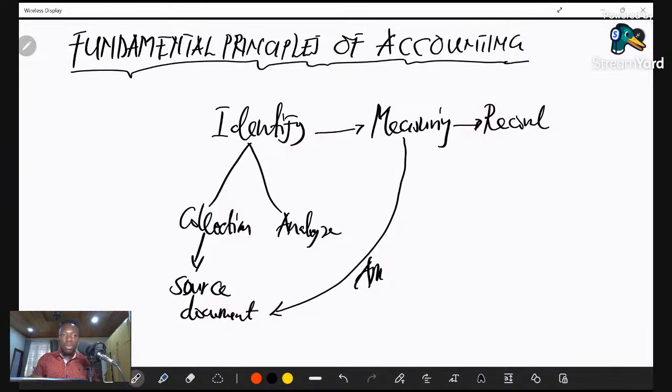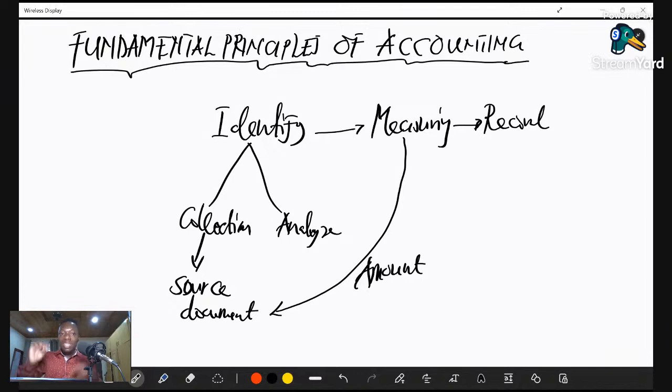So when it comes to the measuring, we want to assign monetary value to the transaction that has occurred. And that too, we'll find on the source document. That is the measuring stage. We want to find out a measure of the transaction that has occurred in terms of monetary value, so we do that by making reference to the source document. Once we know the identification by collecting the source document, and we know the value that's attached to the transaction, we then record.